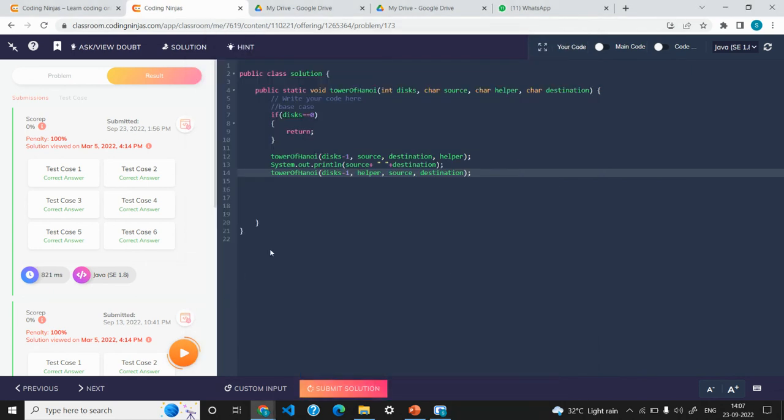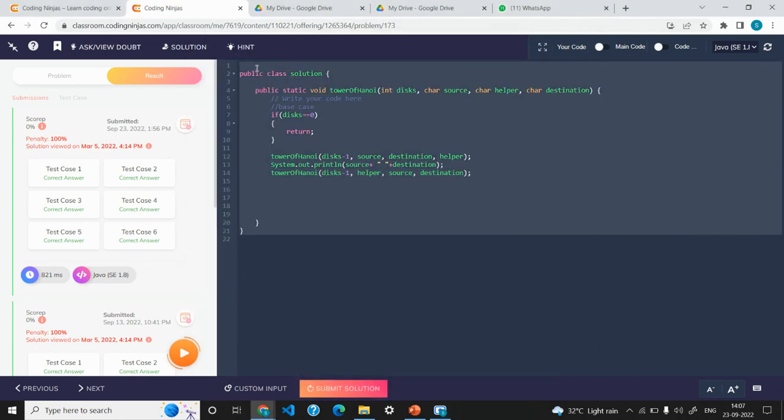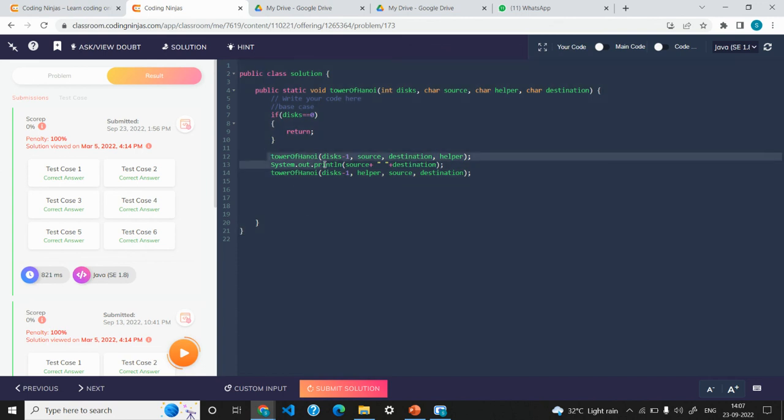So this is how we can solve this question, right? I hope now it is clear for everyone. And now I hope you can even write the code for this.